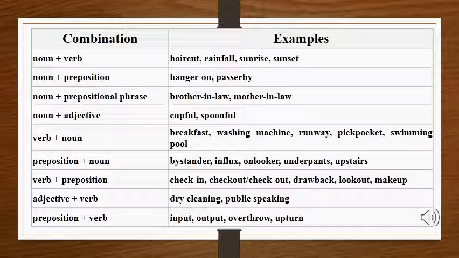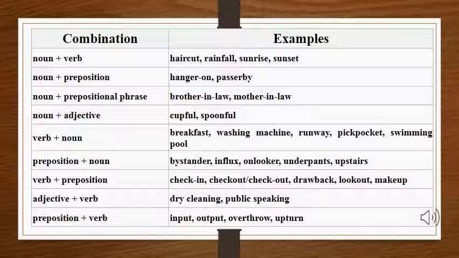Now, in the second one, there is noun plus preposition. An example is hanger-on, passerby. Now, there is noun plus prepositional phrase, like brother-in-law, mother-in-law. These are also called compound nouns. In number 4, you can see there is noun plus adjective. We have already learned that there can be a compound noun which is adjective plus noun, but it is also possible that sometimes it is noun plus adjective, meaning the noun comes first and then we add the adjective, like cupful and spoonful.